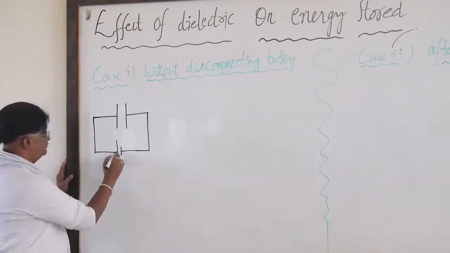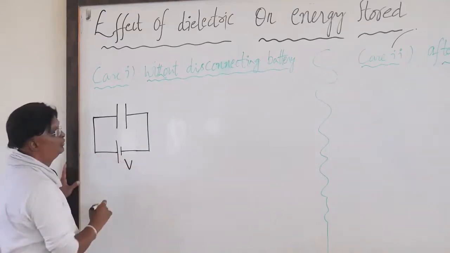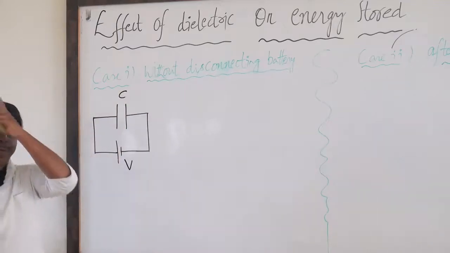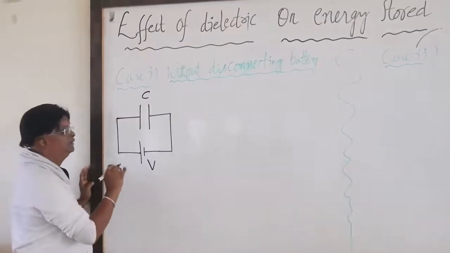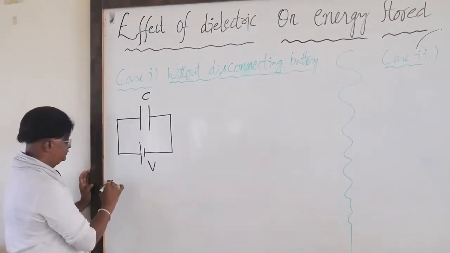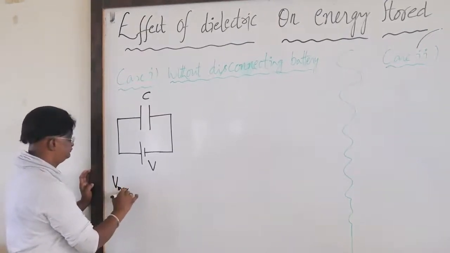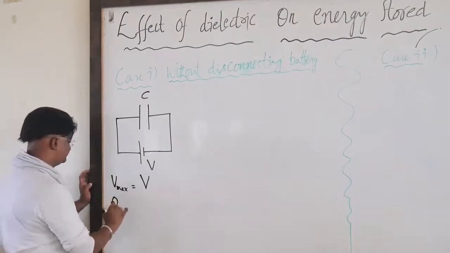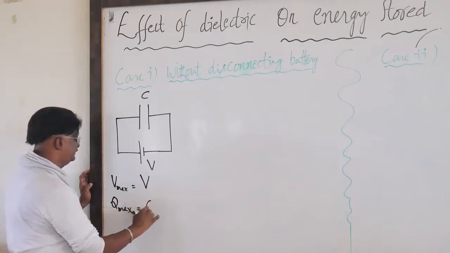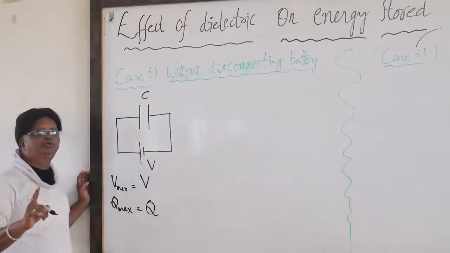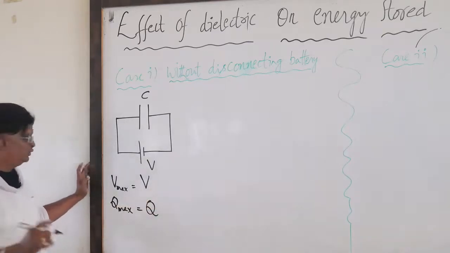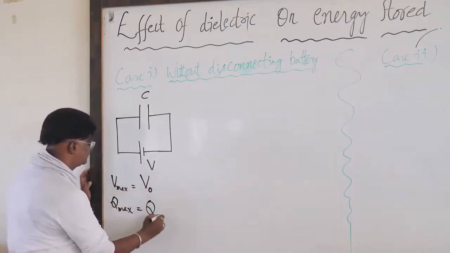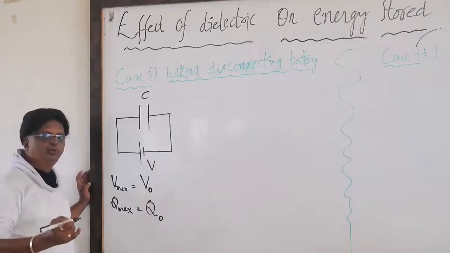This is a battery of V volts, and this is the capacitor of capacity C. Now here V maximum is V0, and Q maximum is Q0.